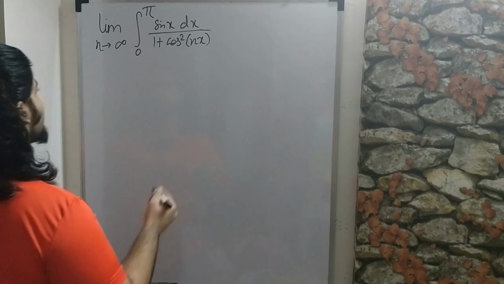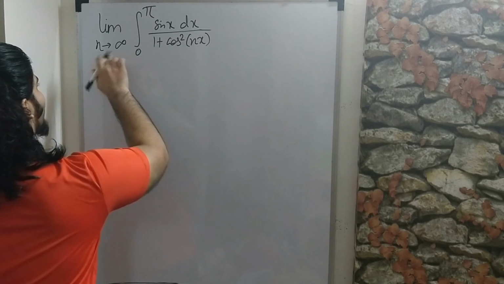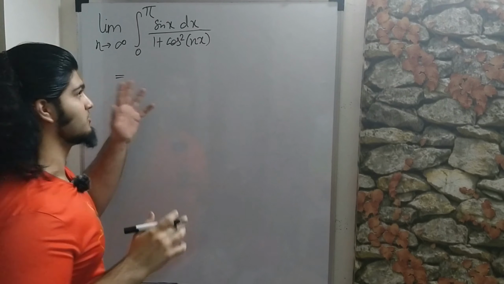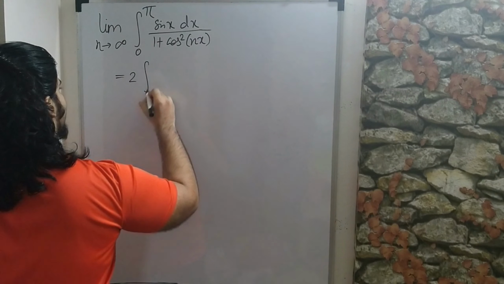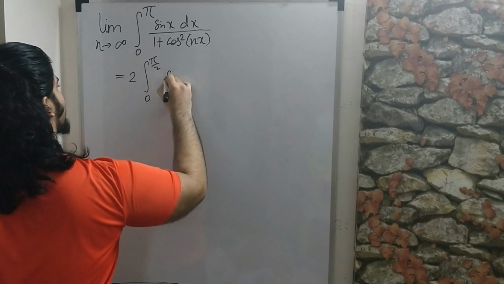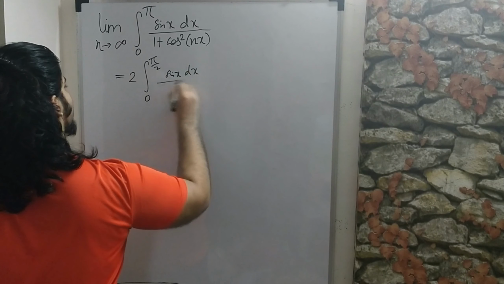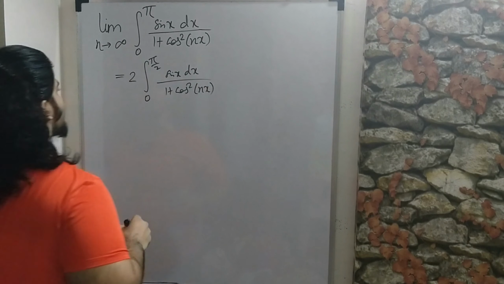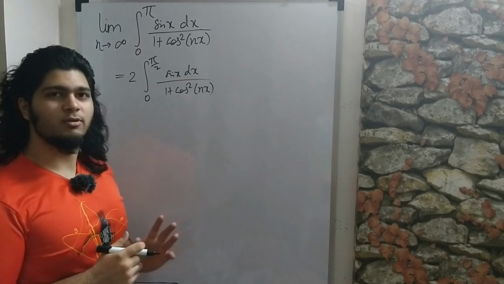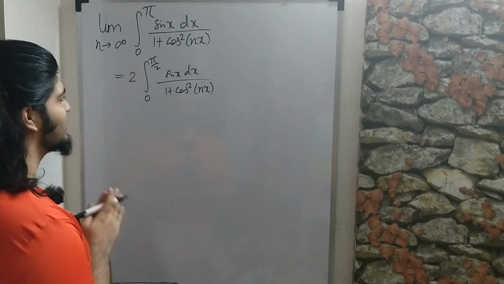So we can directly write this. So I'll drop the limit part over here. It's implied that n is going to infinity. I'm not going to write that every time. So we'll get twice the integral from 0 to pi by 2 of sine x dx over 1 plus cos square nx. So that still simplifies the problem, but not quite. So what do we do now?